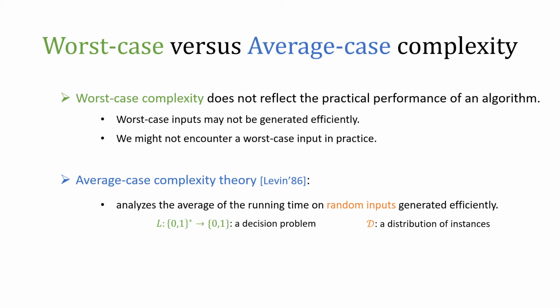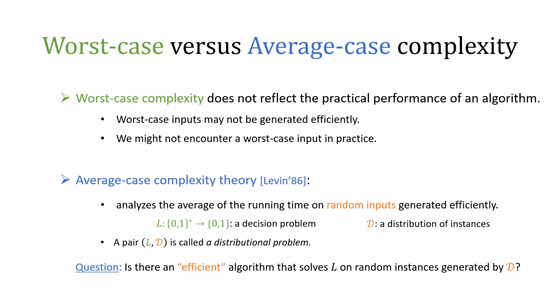Specifically, we consider a decision problem L and a distribution D, and we would like to analyze the average of the running time on inputs sampled from the distribution D. We say the pair (L, D) is a distributional problem, and the goal is to measure the average case running time for solving a distributional problem. So the goal of average case complexity theory is to decide whether there is an efficient algorithm that can solve L on random instances generated by D.